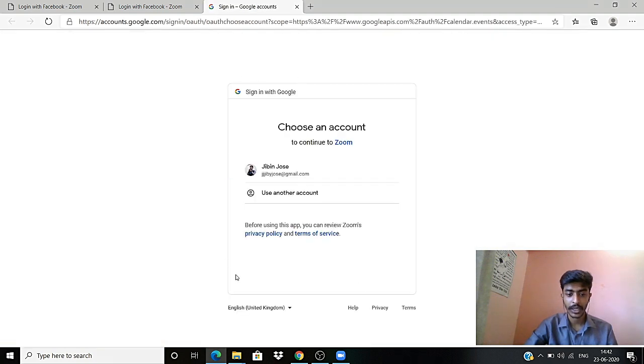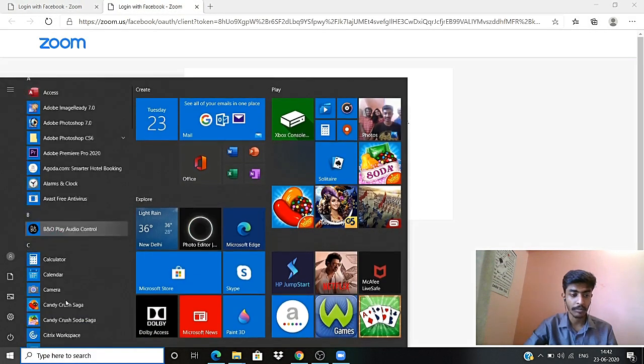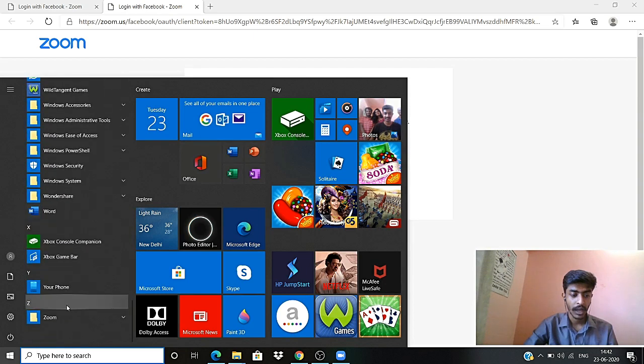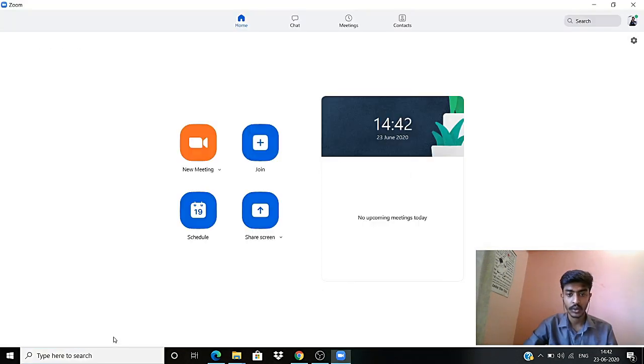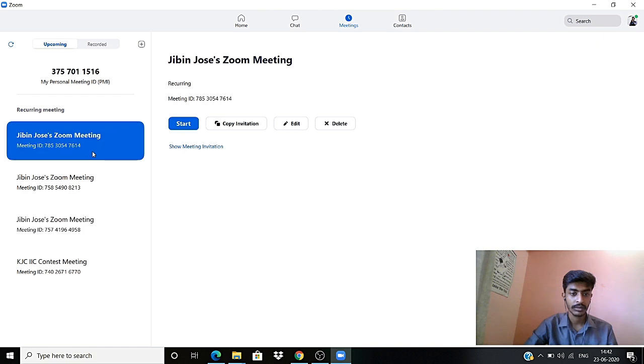So this is coming because I have scheduled to attach that with my calendar. So as of now I'm not doing it, so you can switch it off. Go to your start button and click on Zoom, start Zoom. This will be the page that is coming up, and make sure that you have logged in, and you will have to click on meetings. So this is the meeting that I have scheduled now, and I will have to click start.